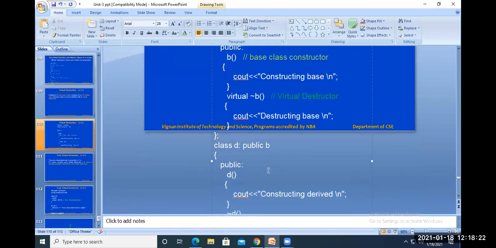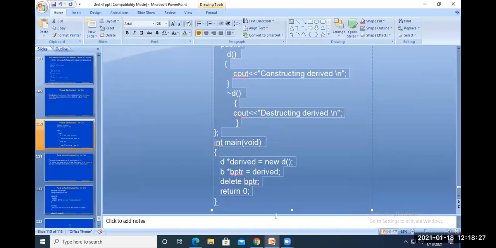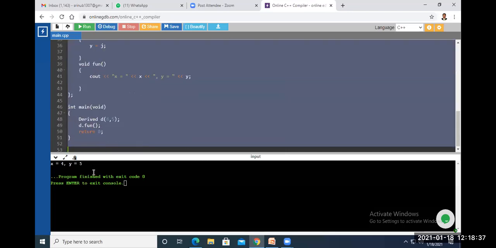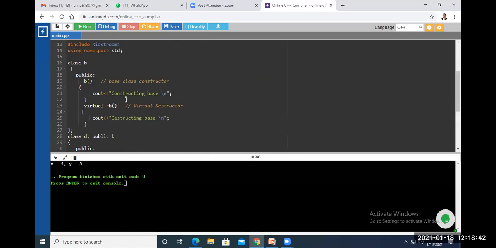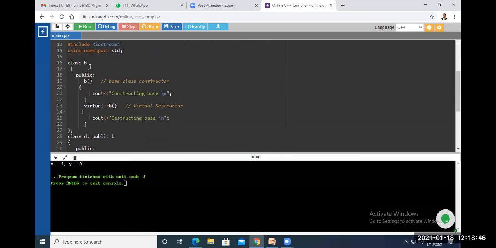Next is class derived D. Shall I copy it into the editor so that you can clearly understand? Ctrl+C, I'll go to the editor here. You can see class B, the base class, has a base class constructor that simply displays the message: B is a base class constructor, constructing base.